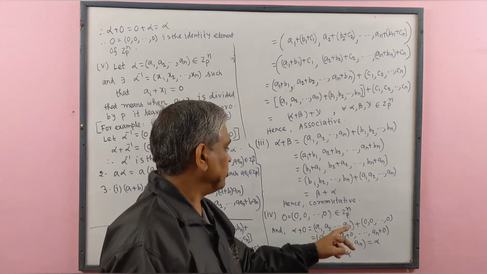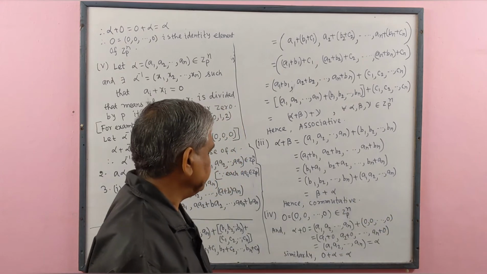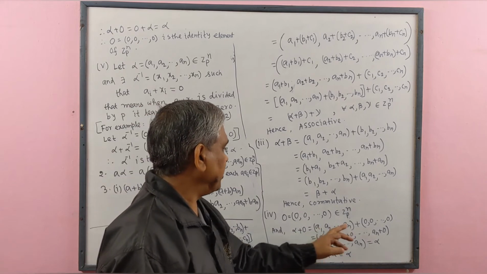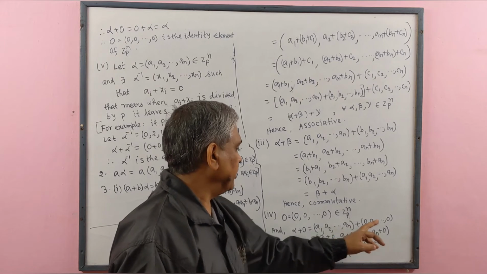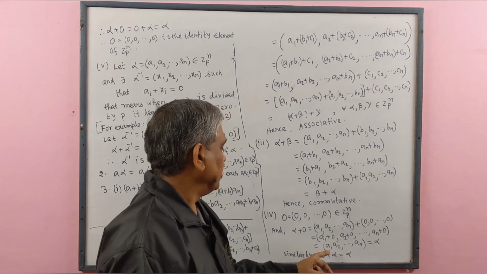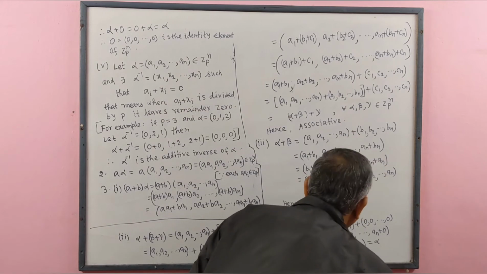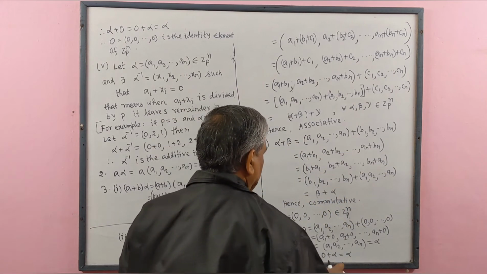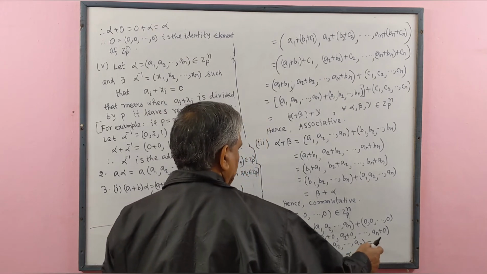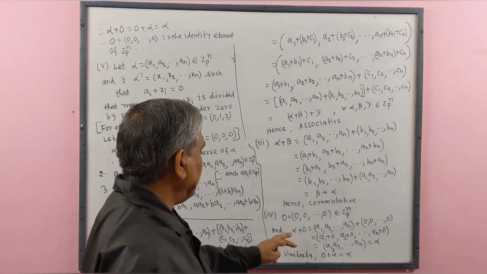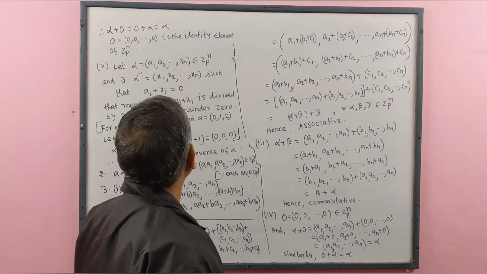And this 0 means the ordered n-tuple 0, 0, ..., 0. We add this: a1 plus 0, a2 plus 0, ..., an plus 0. That means the ordered n-tuple a1, a2, ..., an, and this equals alpha. Therefore alpha plus 0 equals alpha. Similarly 0 plus alpha equals alpha.